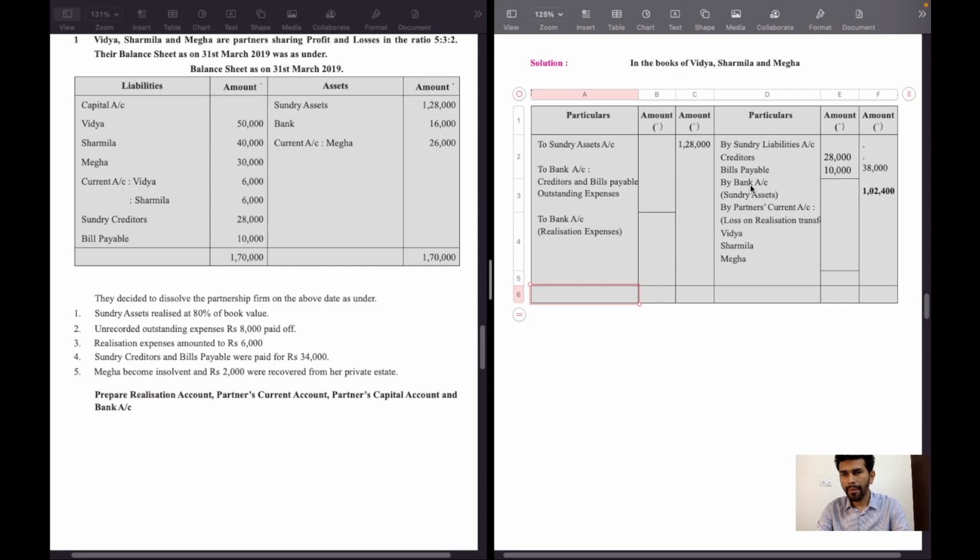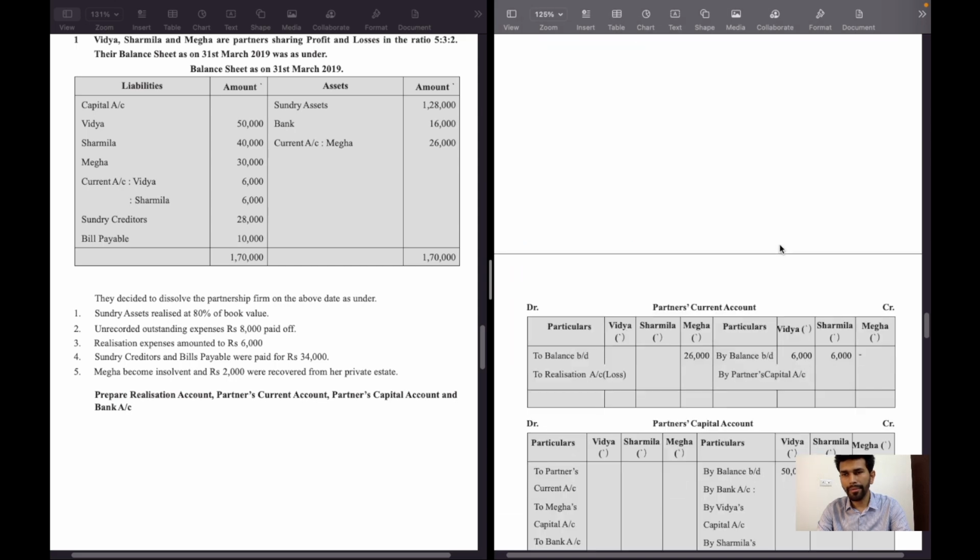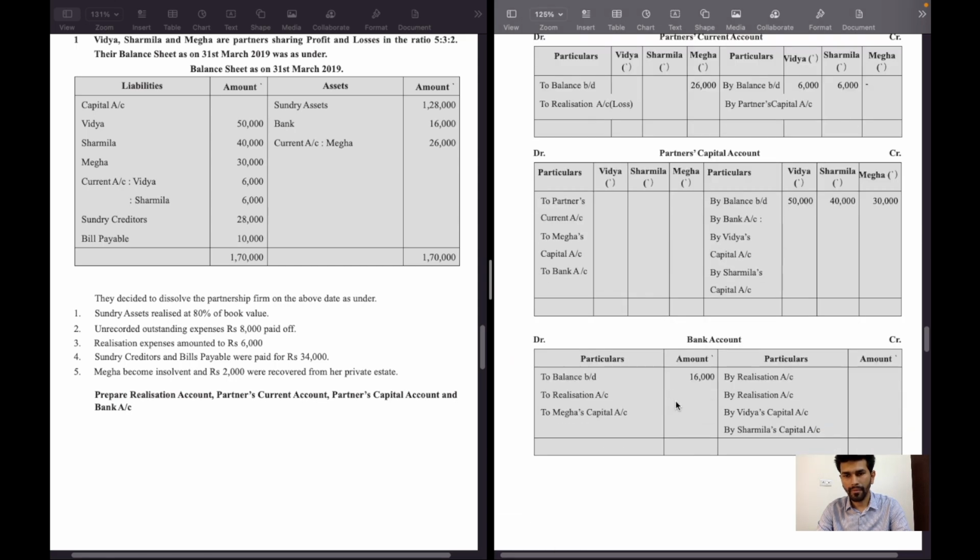Second effect will be bank account debit side to realization account 1,02,400.